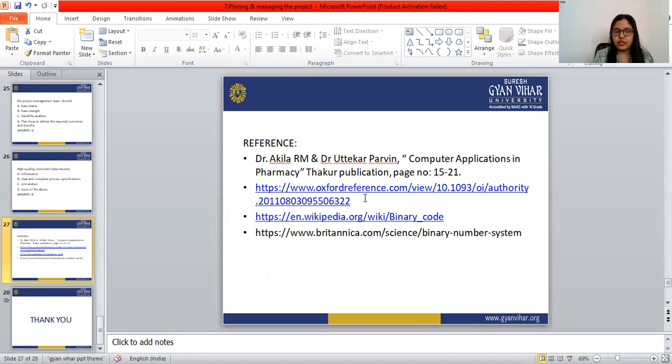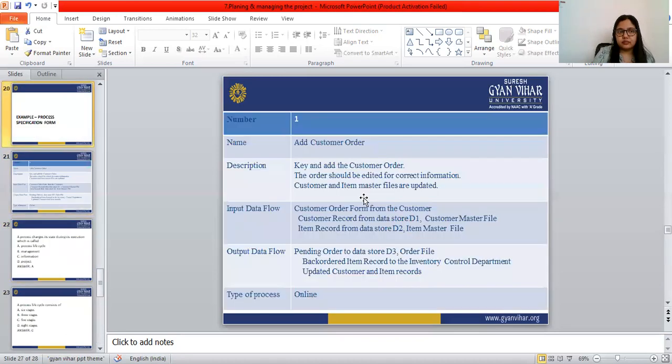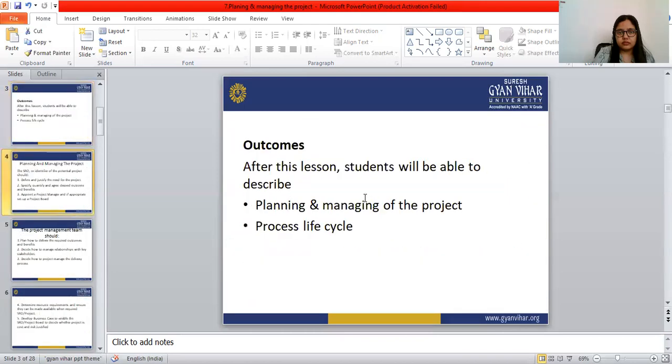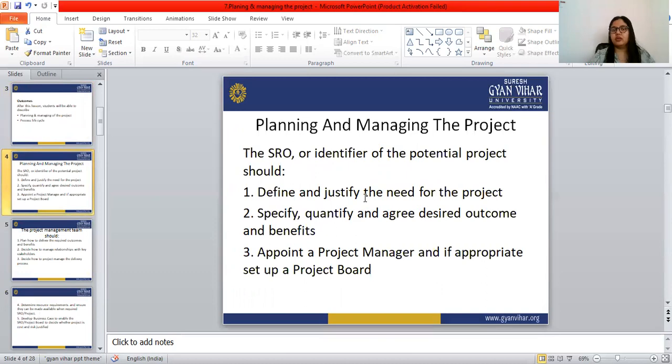So these are the reference. Let's see once again planning and managing the project. The SRO, or the identifier of the potential project, should define and justify the need of the project.